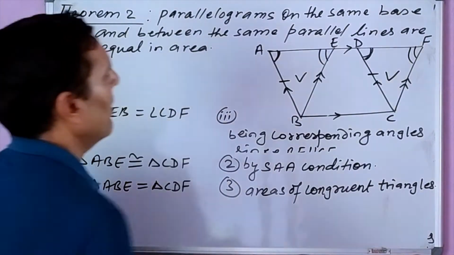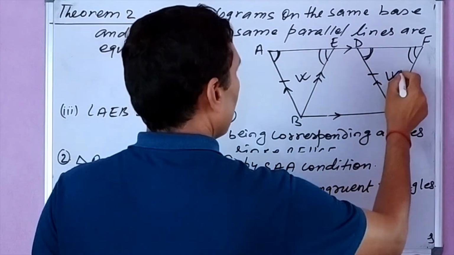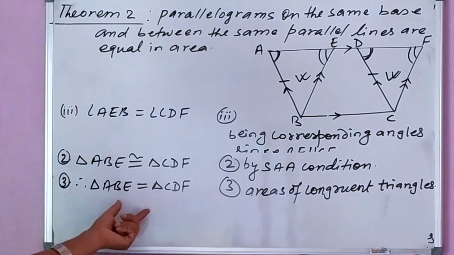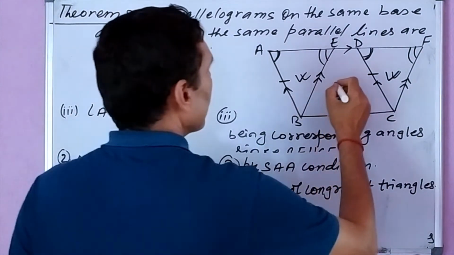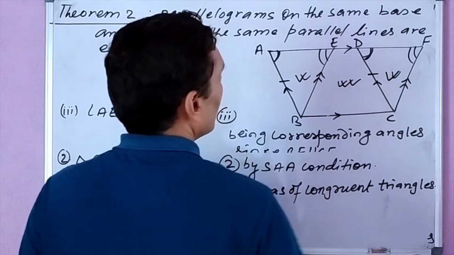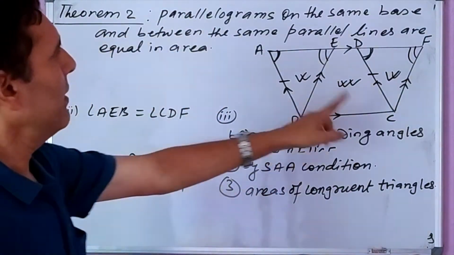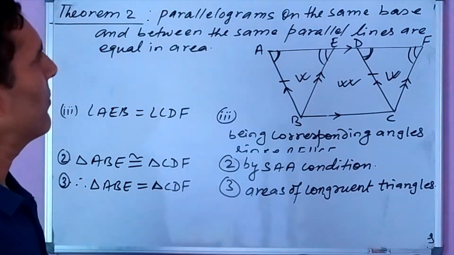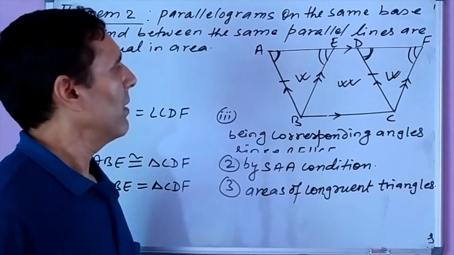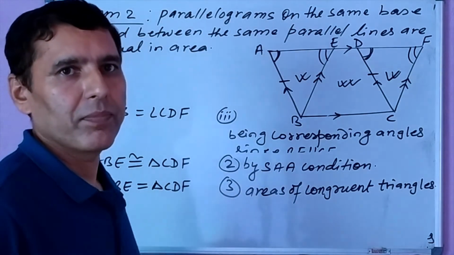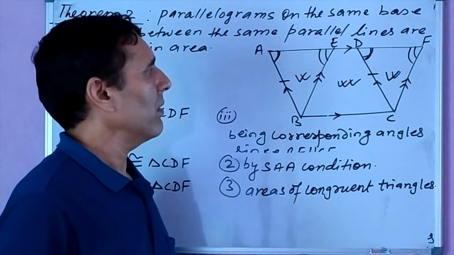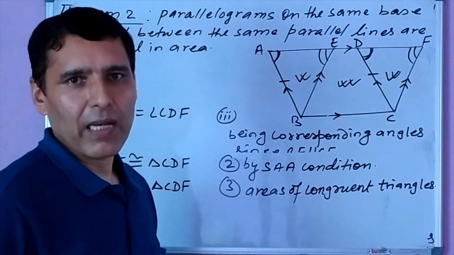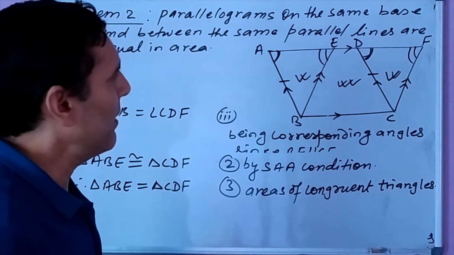Now after getting the areas of these two triangles equal, we add to the area of each triangle this middle figure BCDE. What is this figure? It is a trapezium. What is a trapezium? A quadrilateral having one pair of opposite sides parallel is known as a trapezium.